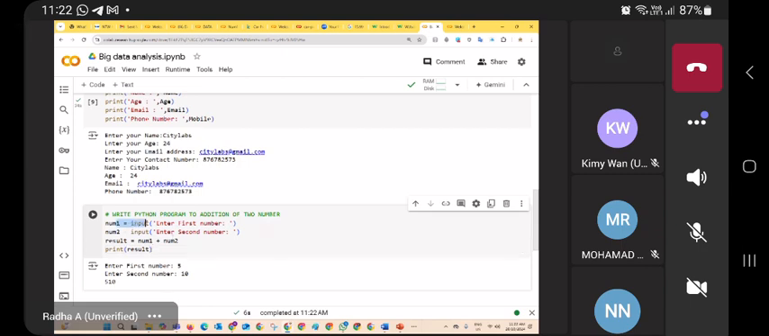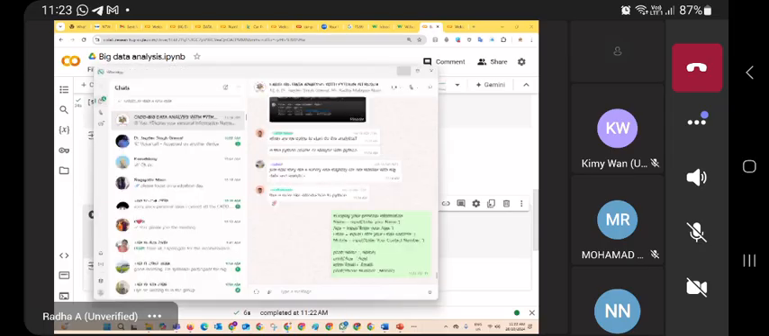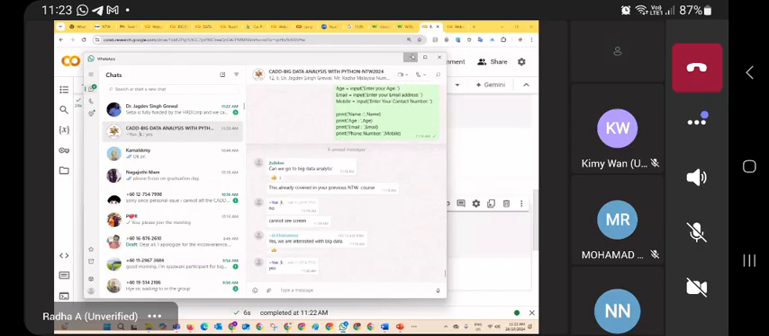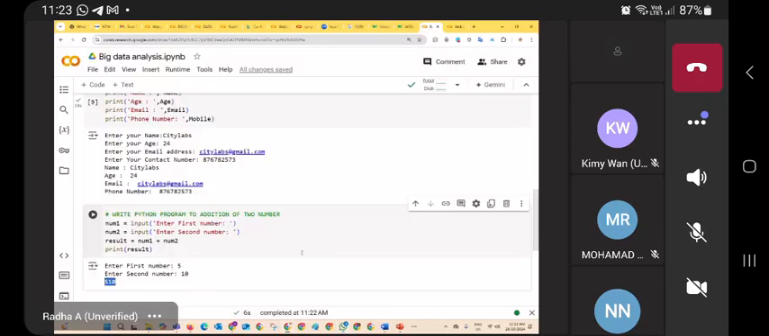I read the first number and second number, added them using the arithmetic operator, stored the result in the result variable, and then printed the information properly. What happened? I couldn't receive the result 15. Any guesses?